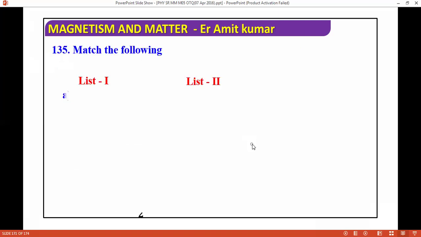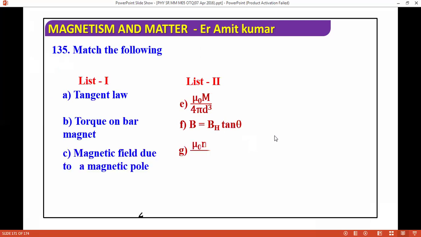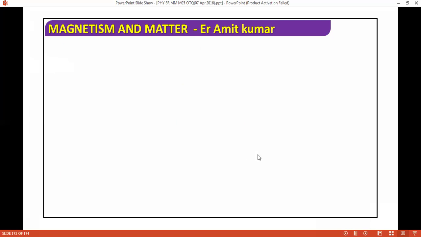These are the options we have: tangent law, torque on a bar magnet, magnetic field due to a magnetic pole, and after that, magnetic field due to a bar magnet. If you see, the correct answer for this question is only second. So next question we are moving ahead.